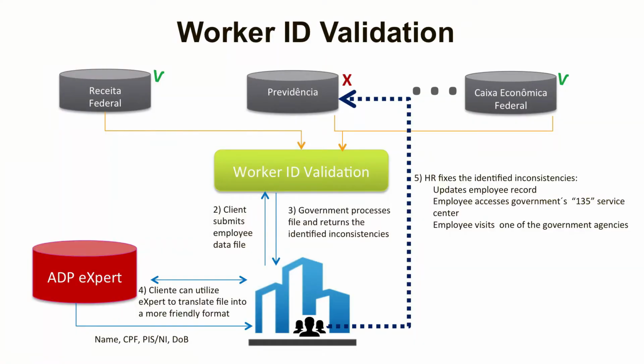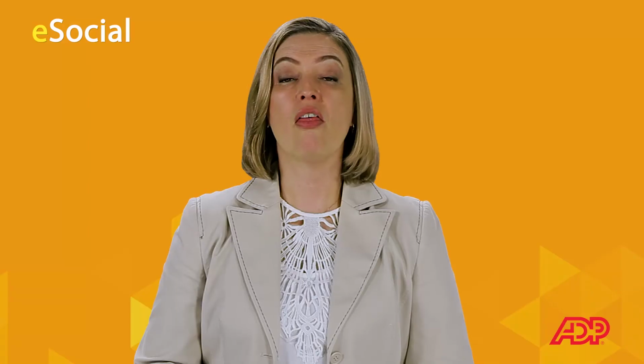As part of the data cleanse activities, it's important to use a new service that the government has made available. It's called the Worker ID Validation. In Portuguese, it is Qualificação Cadastral. This is a service provided on the government's website that will allow you to verify the major points of information that are required to compose the unique ID of an employee against the information available in the government organs. This information is very important because it will work as a unique ID for your employee in the government system.